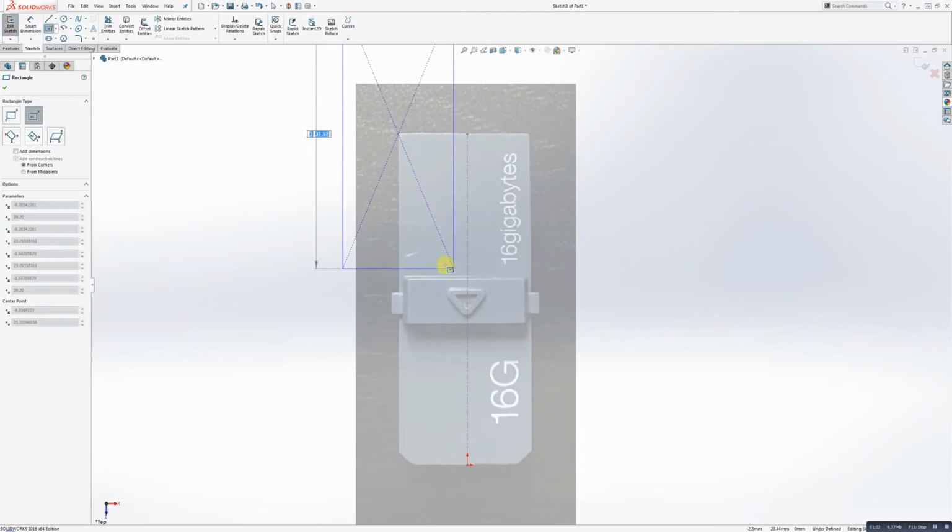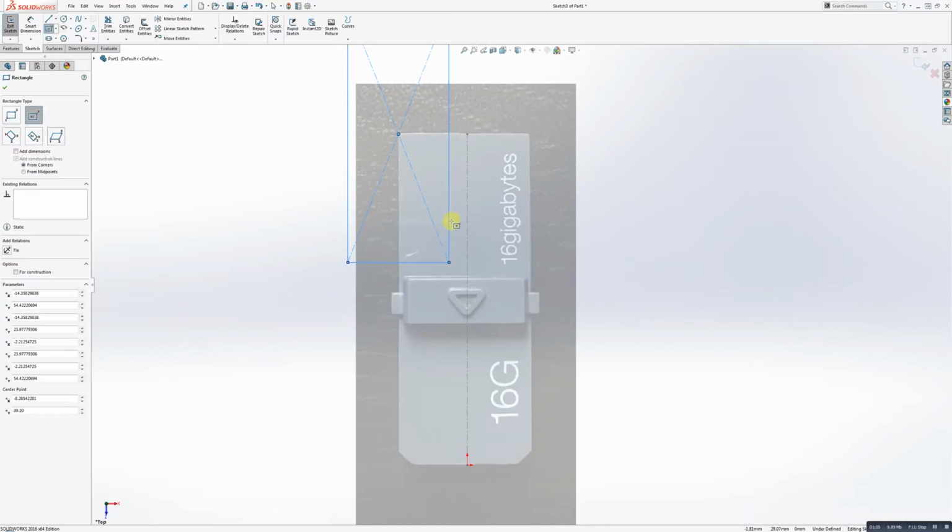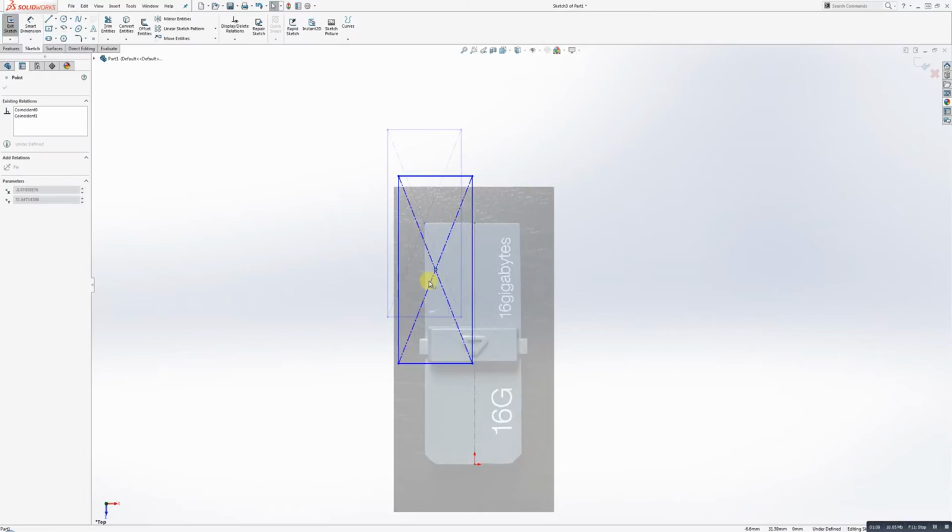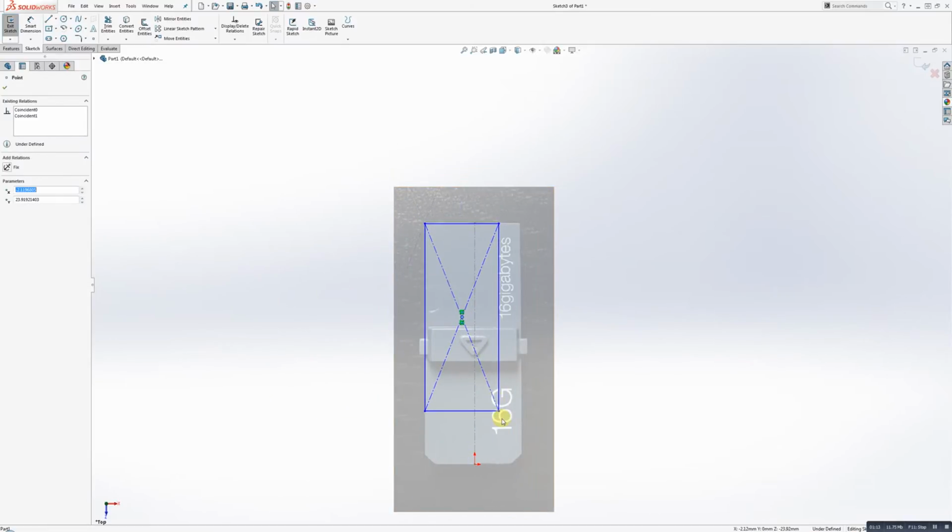I'm going to draw a rectangle, the center rectangle, and I'm not going to draw it really to size. I'm just going to loosely lay it down, hover it over my model, and drag it out till it's right in that neighborhood. I'm going to make sure at least to get this bottom point in line with the origin, and that's about like that. Then I'm going to grab some smart dimensions.